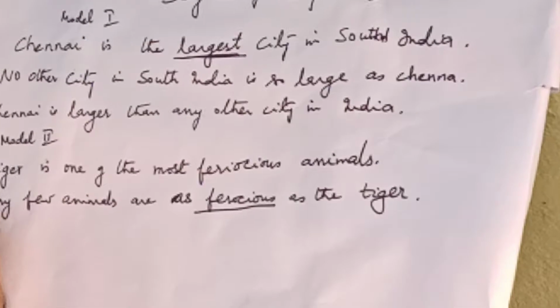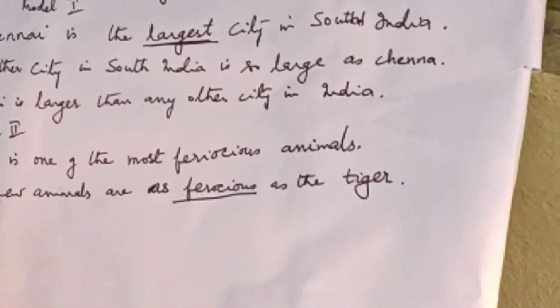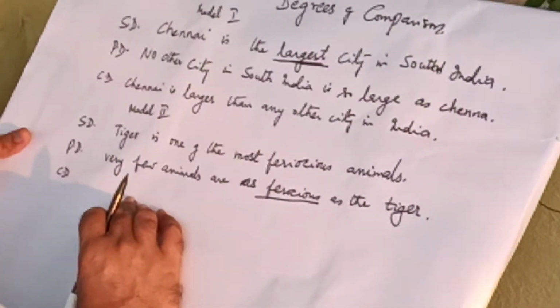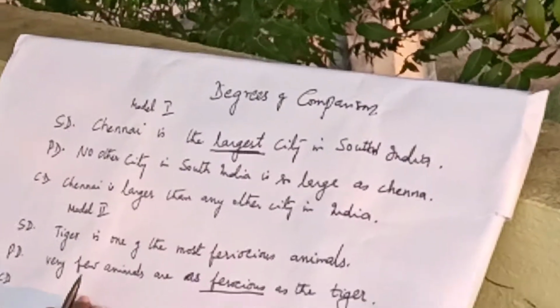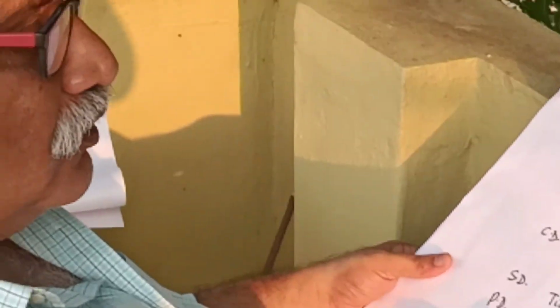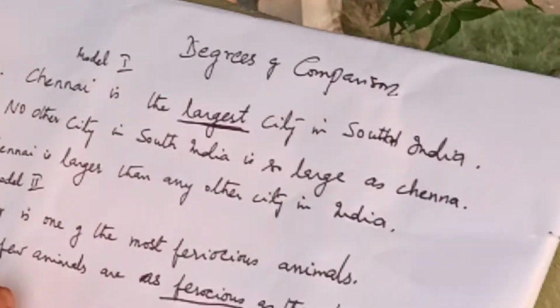Now let us convert this into comparative degree. When you want to write it in comparative form, you should say more ferocious than many other. So we have to use the comparative adjective, that is more ferocious. So let us convert it into comparative degree.